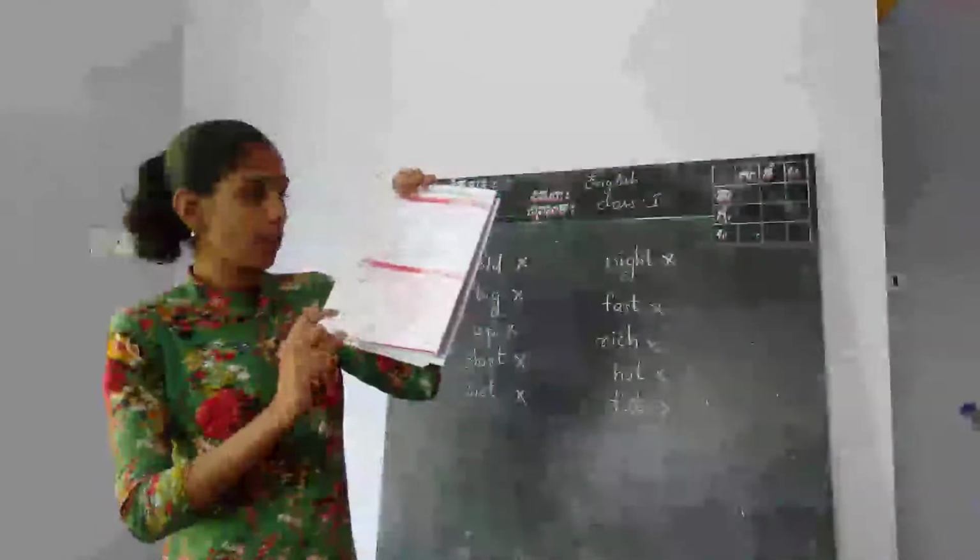So, what do we have to do? We have to color the boxes with the words that make a short E sound. Here in these boxes, there are some words with a short E sound. We have to color the words which have the short E sound. Those words we have to color. Then we can help the mouse to find the cheese.